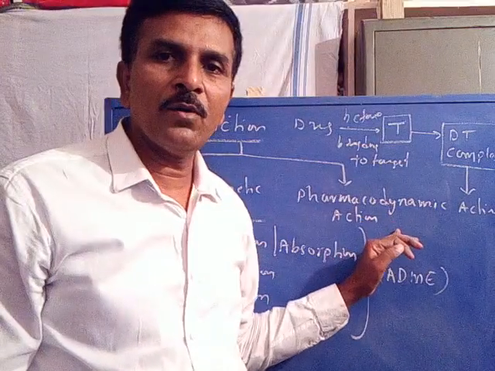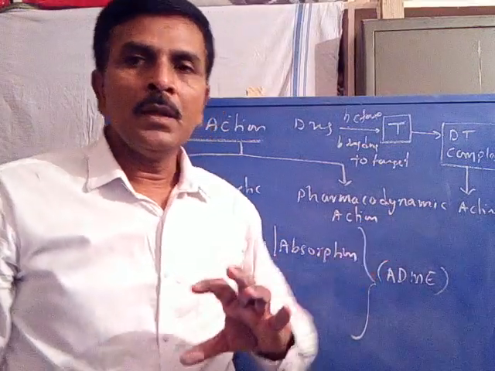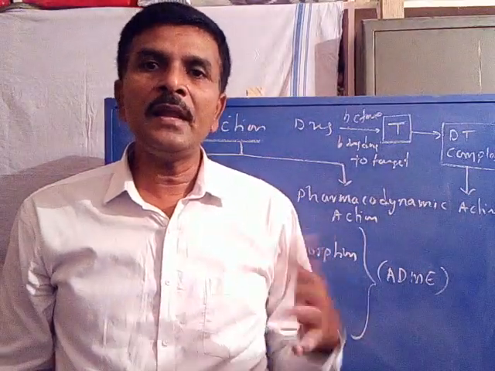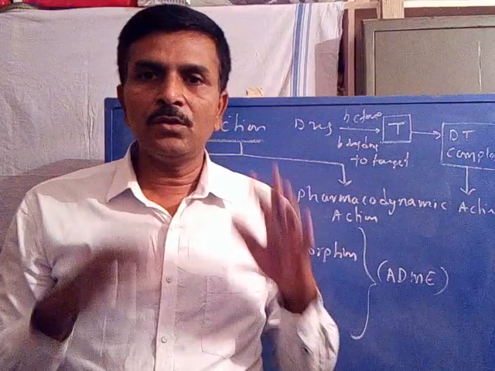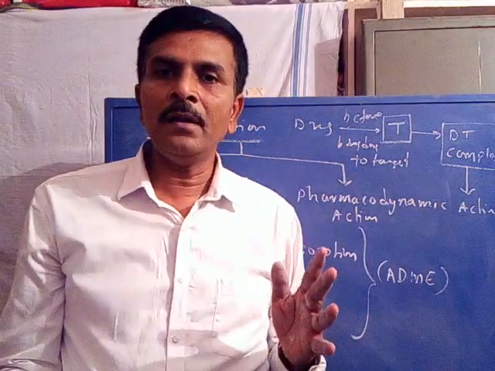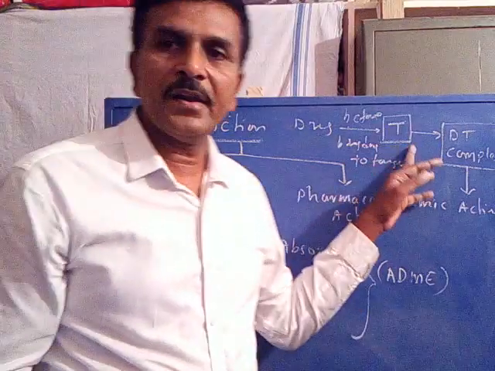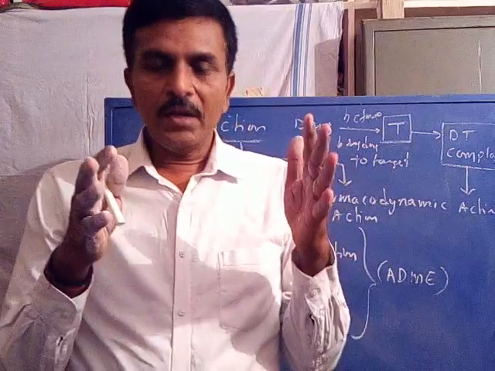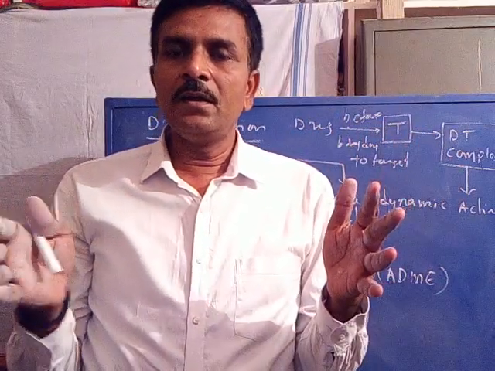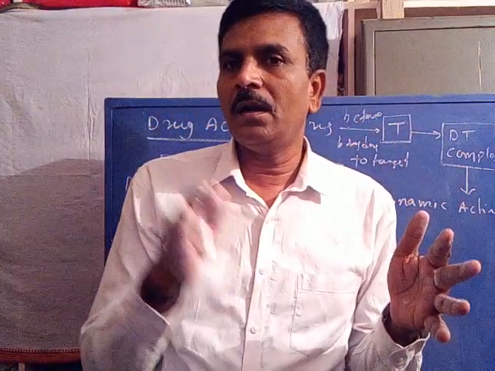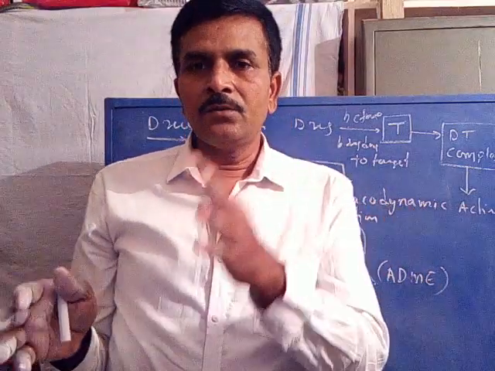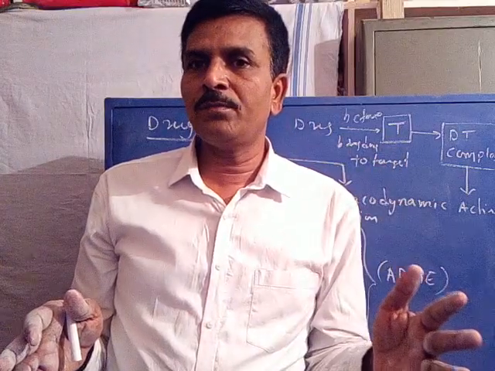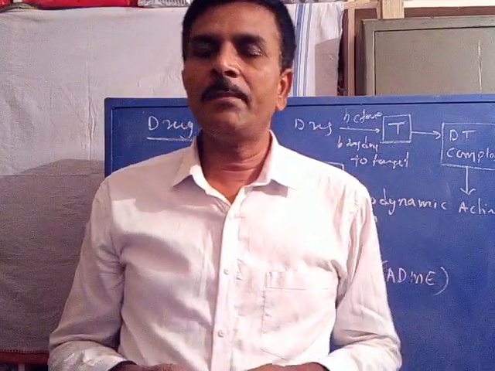Now coming to pharmacodynamic action. These are the consequences that happen after binding of a drug to its target. Whatever consequences happen after binding a drug with its target are called pharmacodynamic action. What happens between the drug and the target before binding is called pharmacokinetic action. Whatever consequences and activity we observe from the drug after binding are called pharmacodynamic action.